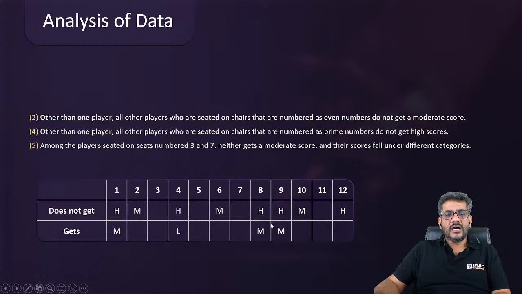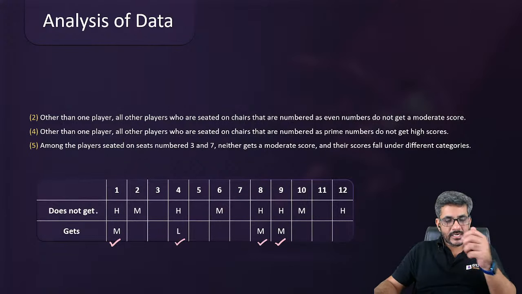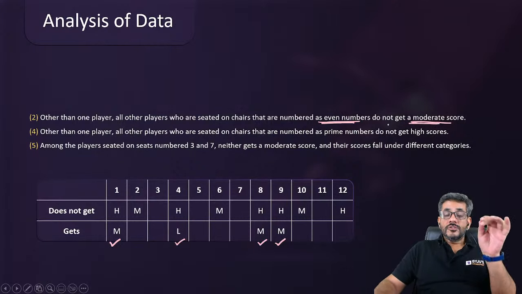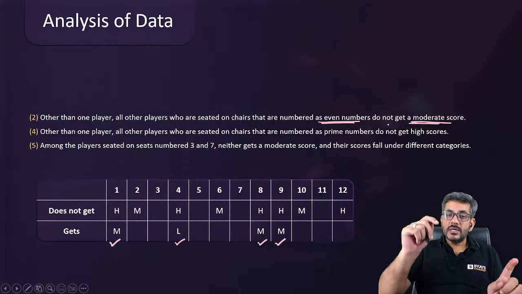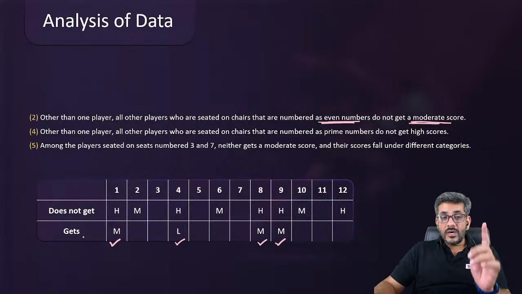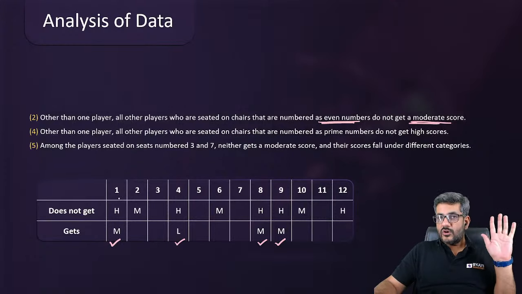So now I'll talk about the other 3 pieces of information, statements number 2, 4, and 5. See, this we have already figured out, this we have figured out, and these are not moderate or high, that all we have figured out already. Okay, let's move on from here. Other than one player, all other players who are seated on chairs numbered as even numbers do not get a moderate score. So except one person, no one on an even chair would get a moderate score, right? That means one person on an even chair would get a moderate score. No one else would get a moderate score.